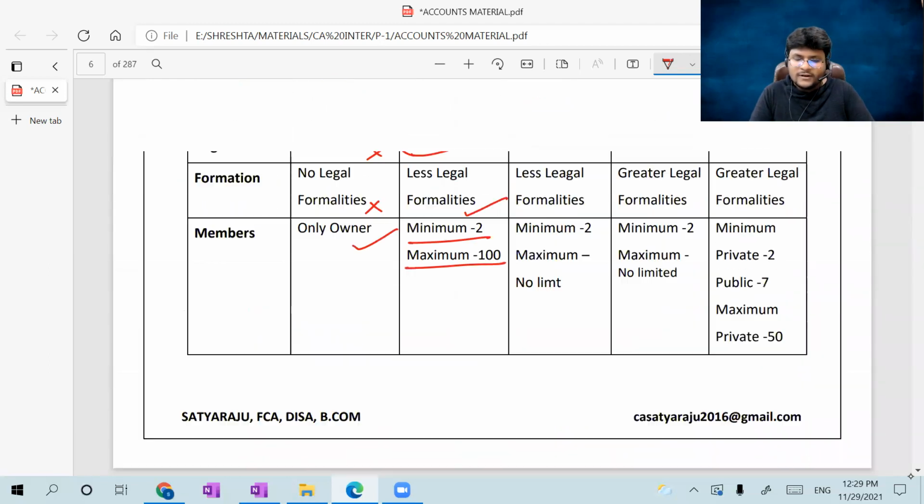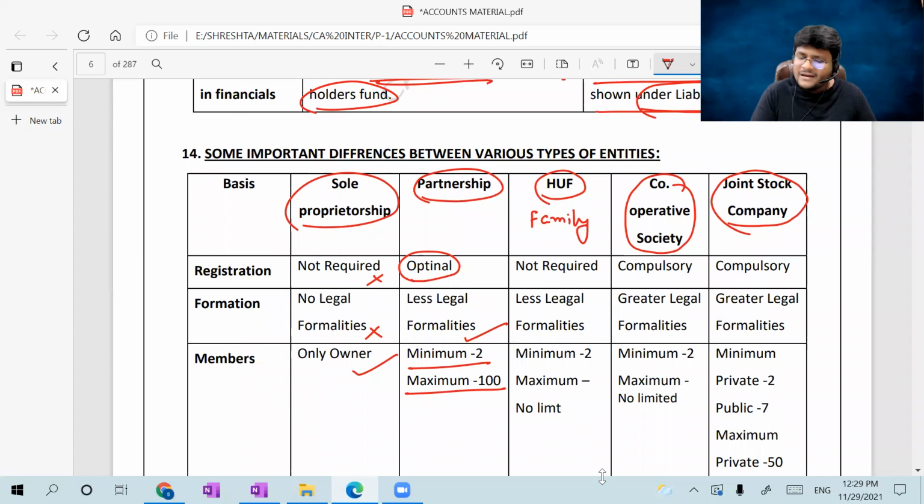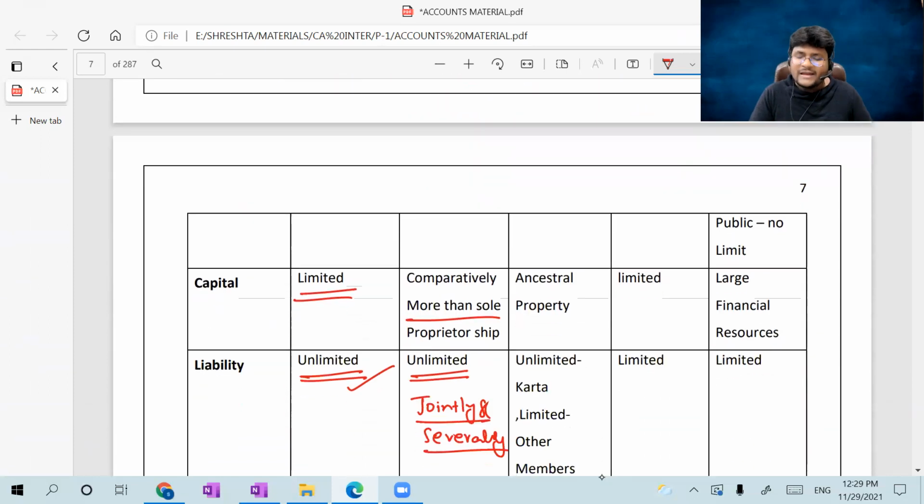Okay, next, further coming to HUF, registration is not required, guys. Less legal formalities, minimum 2 members, unlimited, that is depending upon the family size. Generally, how will the Hindu undivided family business be conducted? Ancestral properties, that is grandfather, dad, from there the properties are continuing. Based upon that particular property, they don't want to share it with each and every person. They want to conduct the business activities with such properties. That is nothing but ancestral property as capital. They have not contributed further capital. If they want, they can contribute as well.